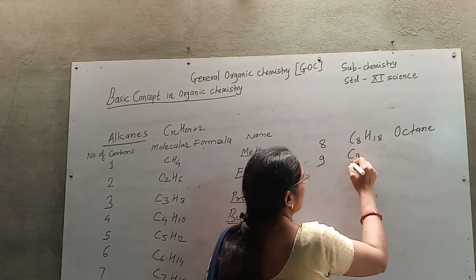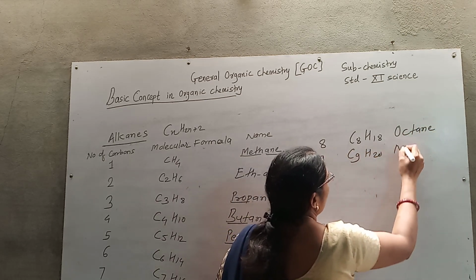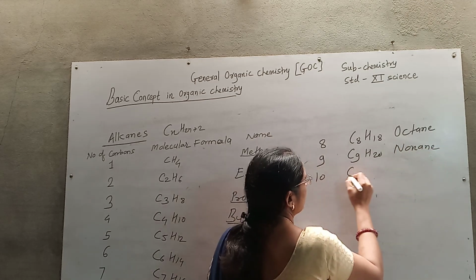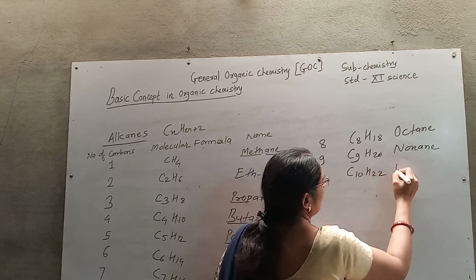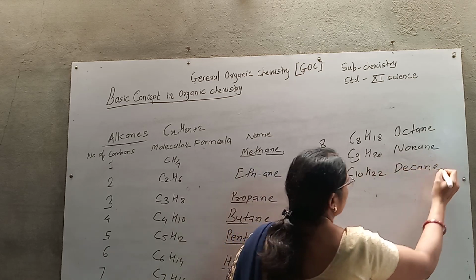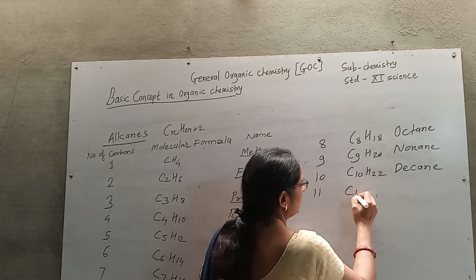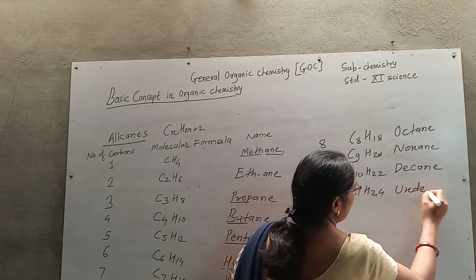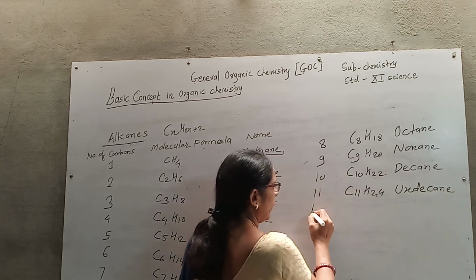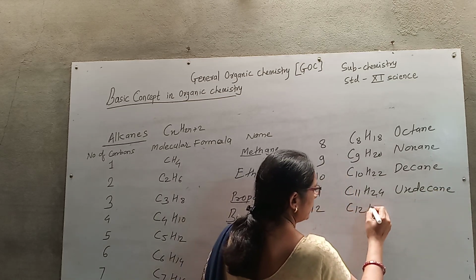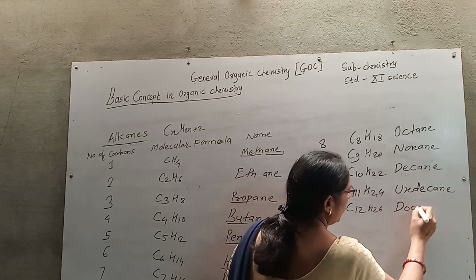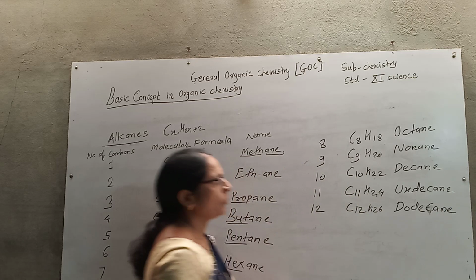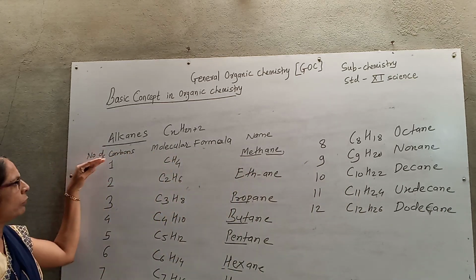9, nonane. 10, decane. 11, undecane. 12, dodecane. So in this way, we can consider the basic examples for the alkanes.